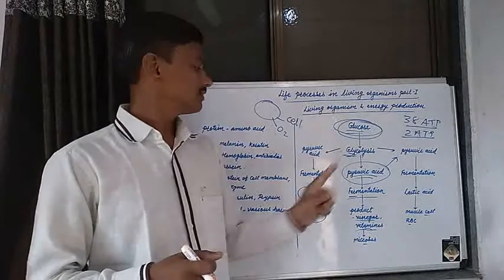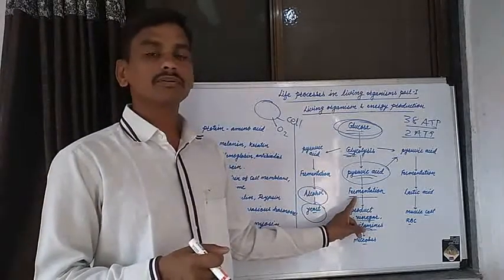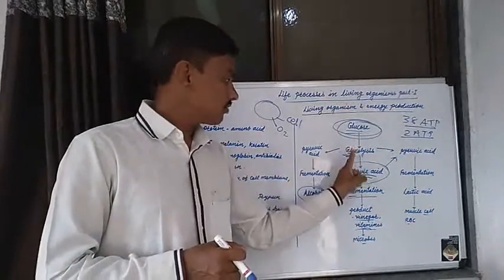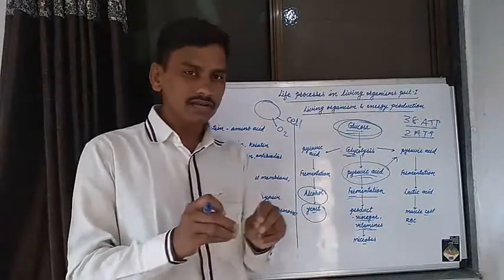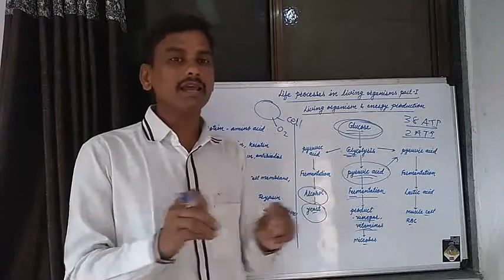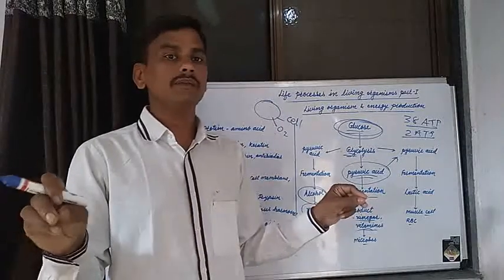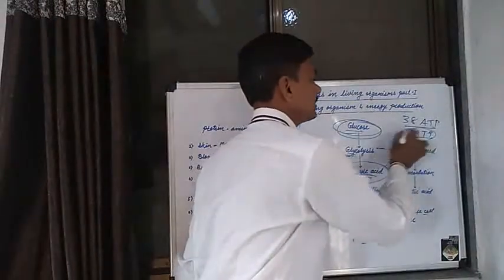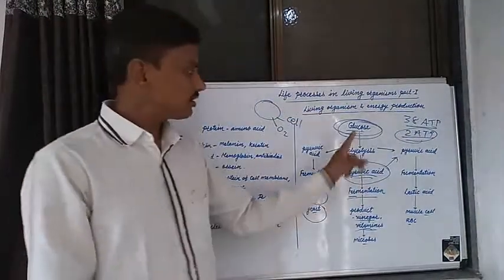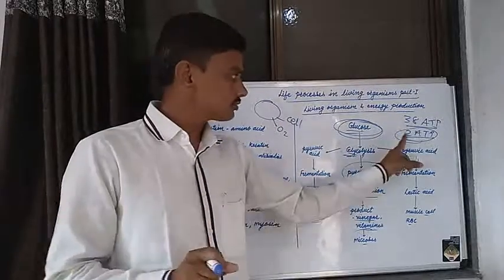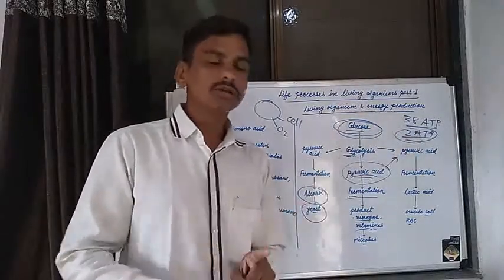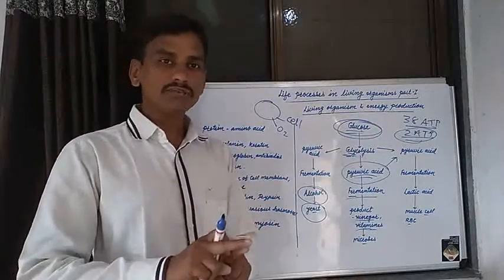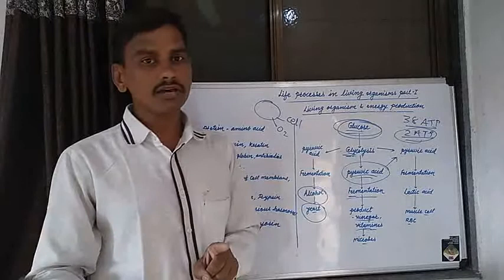Glycolysis and fermentation are the most important processes in anaerobic respiration. By anaerobic respiration, less energy is produced: oxidation of one glucose molecule produces two ATP molecules. That is the production of energy by anaerobic respiration.